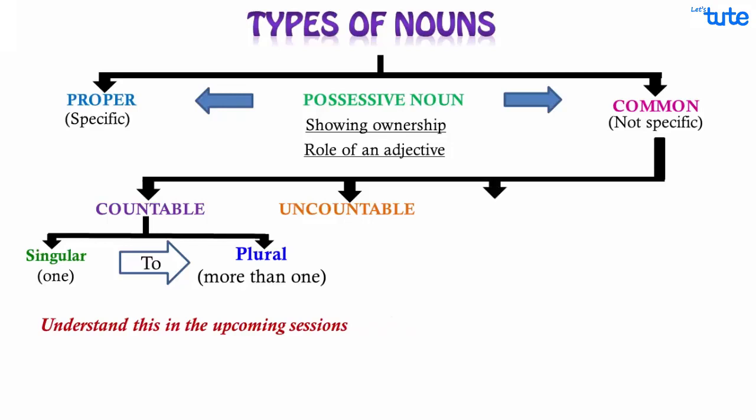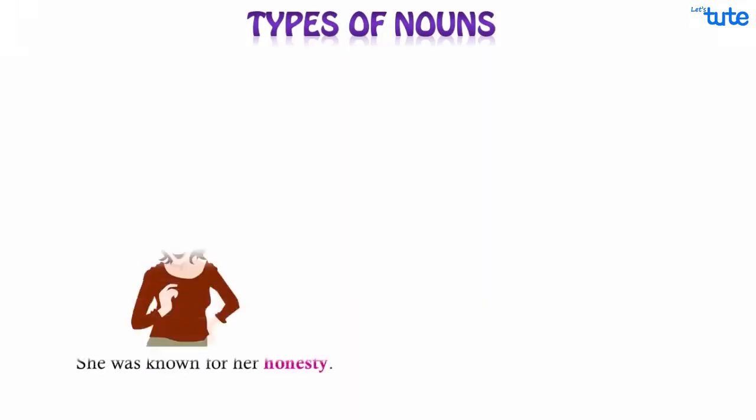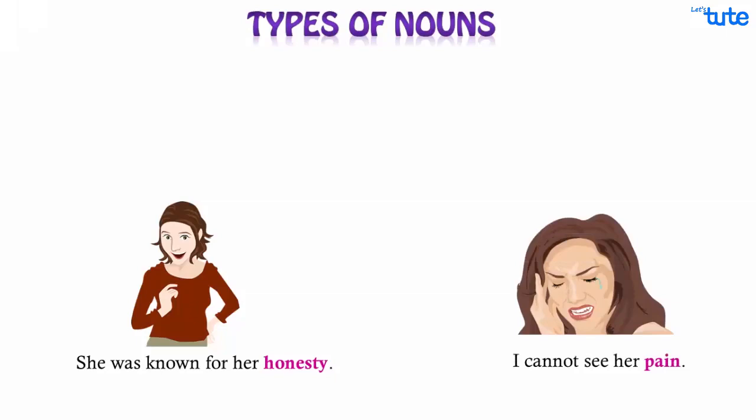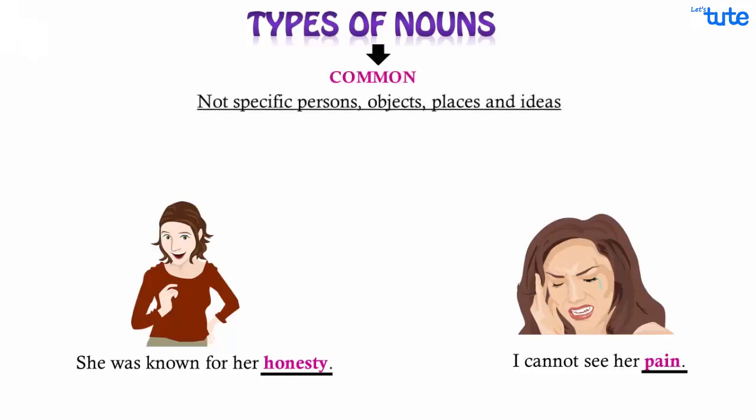Now moving ahead to the next type of nouns, let's see the following examples. She was known for her honesty. I cannot see her pain. Here, honesty and pain are common nouns. But can you hold them, physically touch them, or see or smell them? No, right? So those types of nouns which do not exist physically but are more of a quality, idea or an event are called abstract nouns.